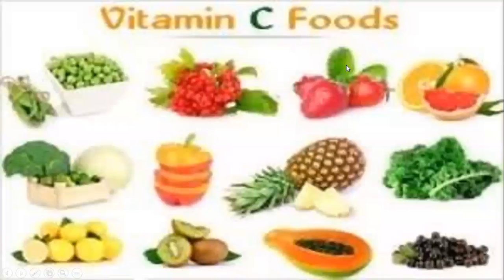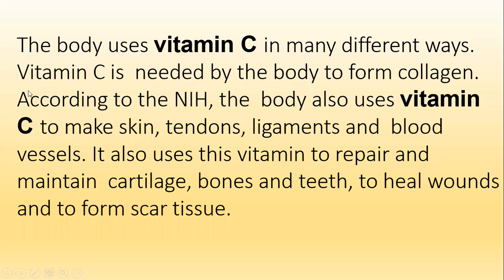And next, vitamin C. See this. These are all the sources of vitamin C. The body uses vitamin C in many different ways. Vitamin C is needed by the body to form collagen.